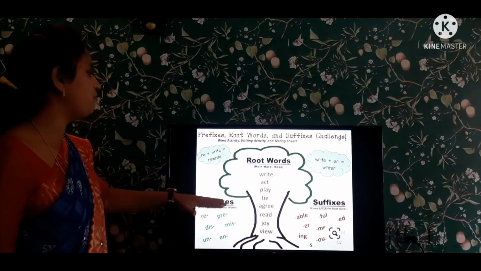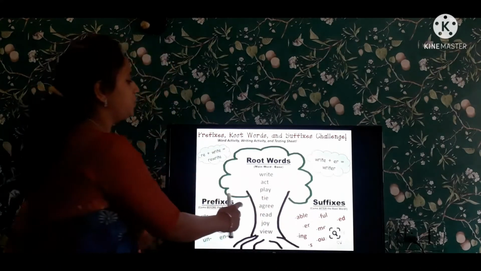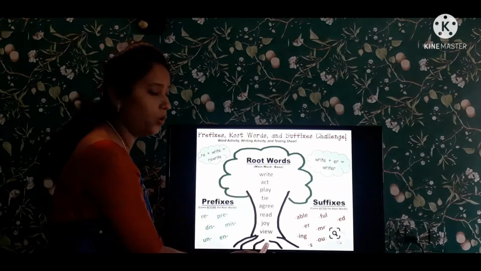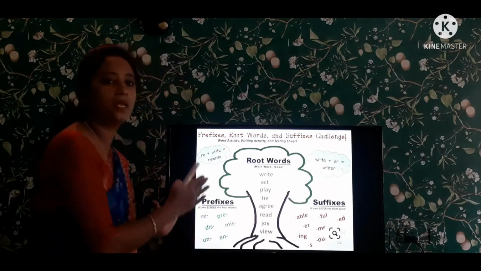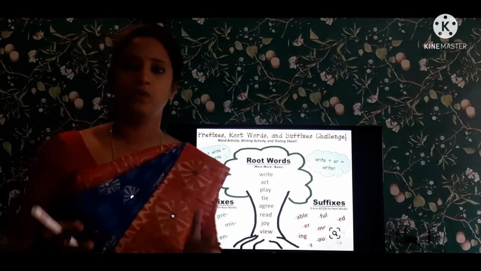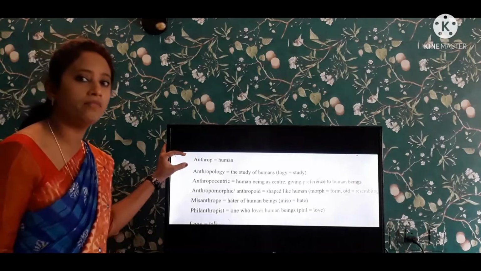Prefixes come before the root word, suffixes come after the root word. By adding these prefixes and suffixes, it gets the exact word and meaning of the word. In our textbook, we have 10 root words. So coming to the first root word in our textbook, what is it? See here, anthrop. This is the first root word in our textbook.